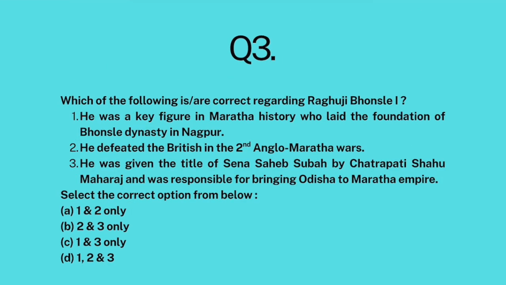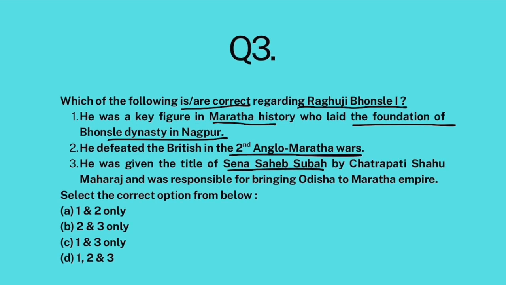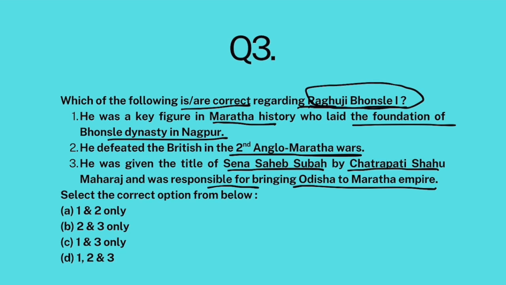Question number 3. Which of the following statements are correct regarding Raghuji Bhonsle I? He was a key figure in Maratha history who laid the foundation of Bhonsle dynasty in Nagpur. He defeated the British in Second Anglo-Maratha Wars. He was given the title of Sena Sahib Subha by Chhatrapati Shahu Maharaj and was responsible for bringing Odisha to Maratha Empire. Okay, so look, Raghuji Bhonsle I was a key figure in 18th century Maratha history.